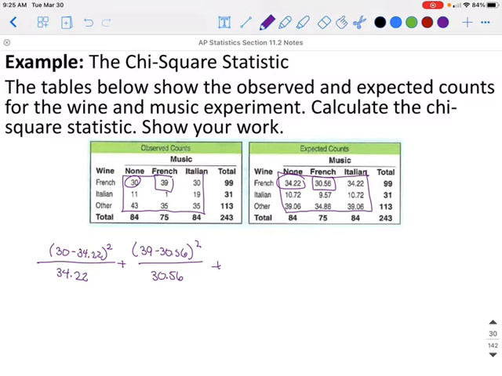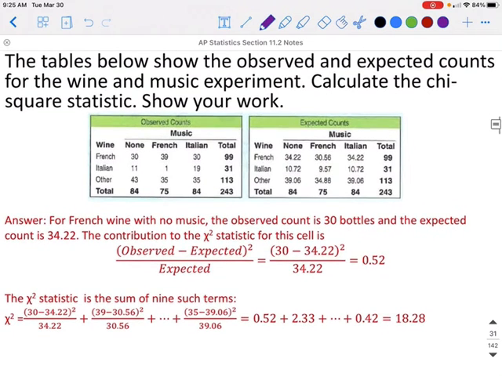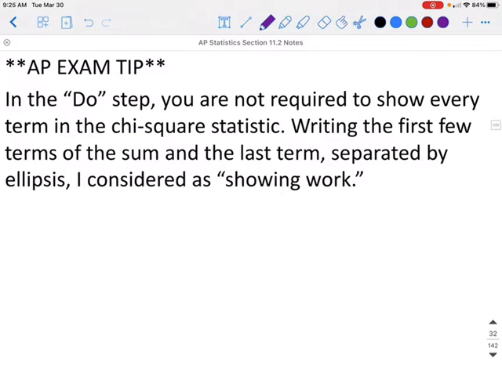So you should have 9 of those that you're adding together. And that total is your chi-square statistic. And that total for this one would be 18.28.